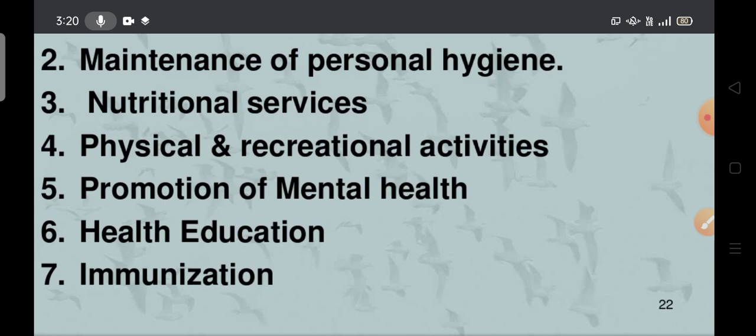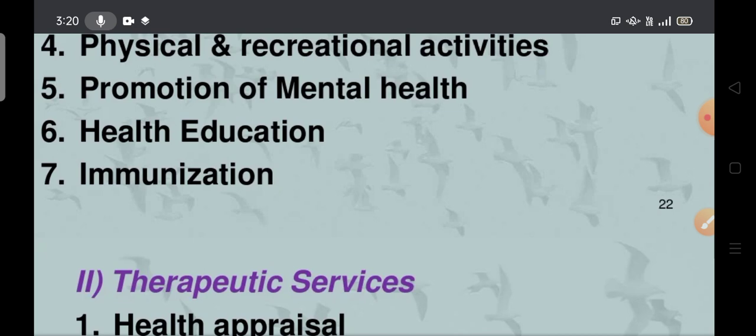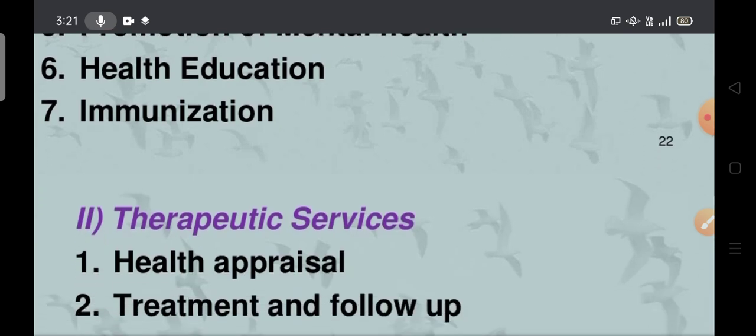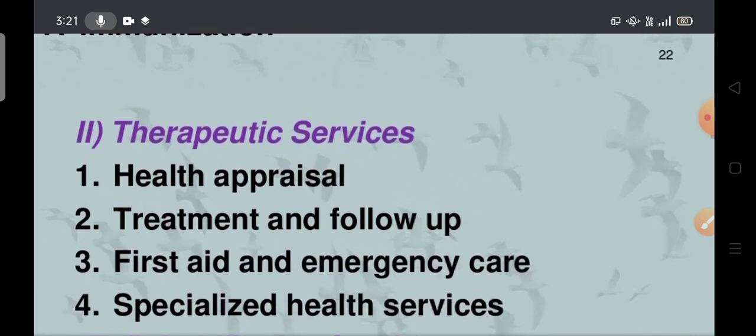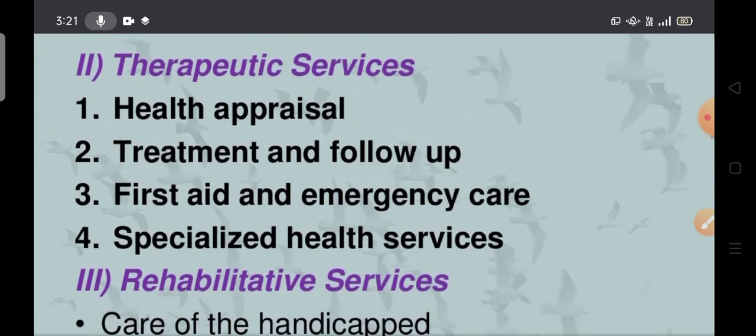Next, promotion of mental health. We have to avoid stressful situations by conducting programs like indoor and outdoor games, so that they may relieve their stress. Promotion of mental health is also important. Next one, health education. We have to give awareness about environmental sanitation, personal hygiene, and good habits in different ways. Immunization is also important. According to age, they have to get complete immunization to prevent all the diseases. This is health promotion. Second one is therapeutic.